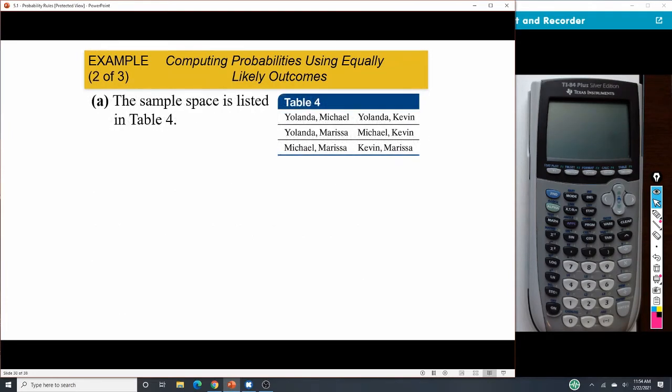All right, so first our sample space. We have to do all the combinations of 2 people from that list. So we have here Yolanda, Michael; Yolanda, Marissa; Michael, Marissa; Yolanda, Kevin; Michael, Kevin; and then Kevin and Marissa. So we have 6 possible outcomes here, okay?